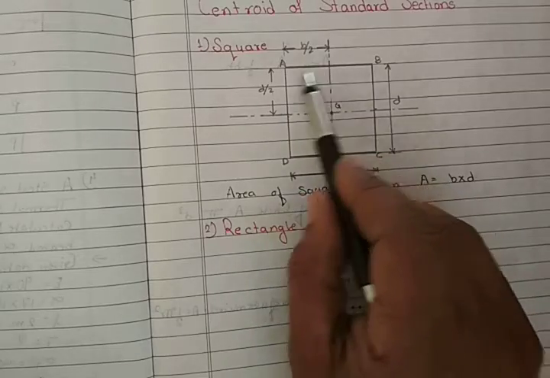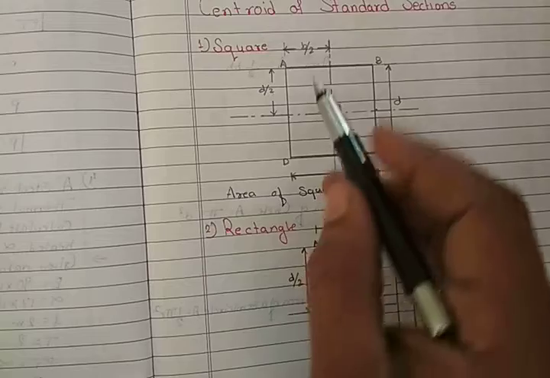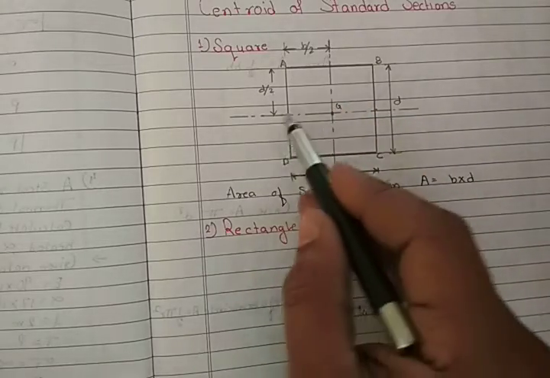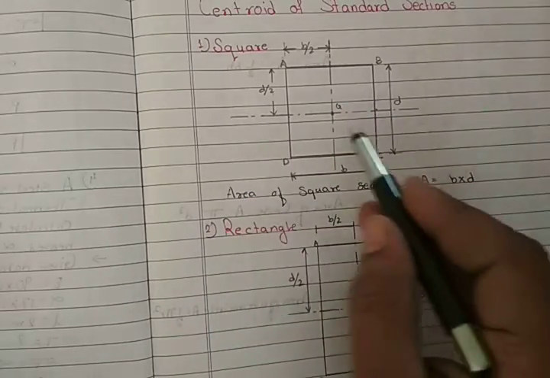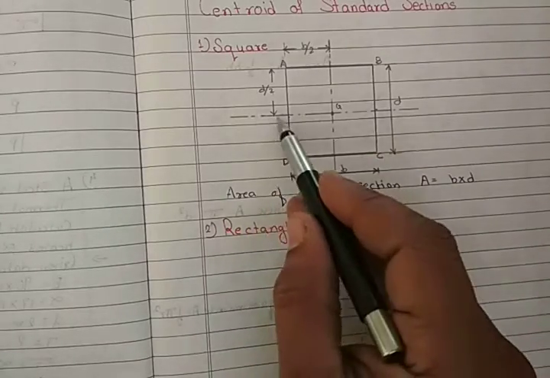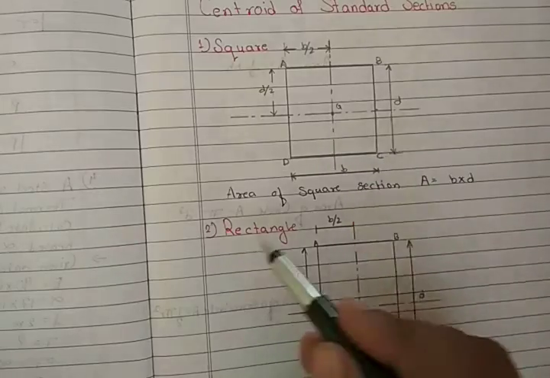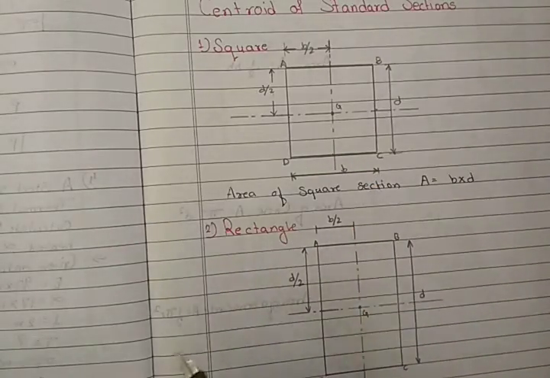The center of A and B. From there we will draw one line, and for A to D we will take the center of that and draw another line. Now where both lines intersect, that point we can call the centroid of a square.